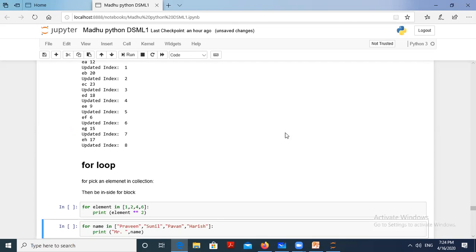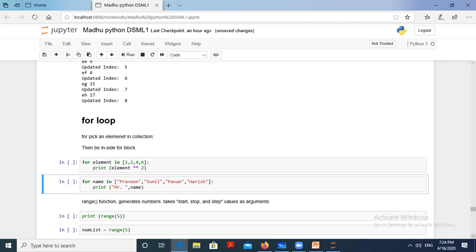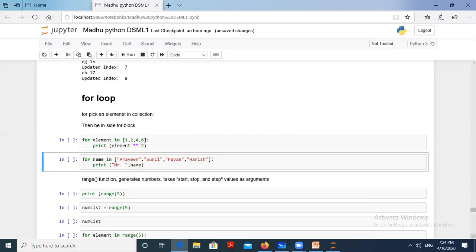Next, the for loop. The for loop is very, very important. Generally in C, C++, Java, we use the for loop with a variable name, i equal to 0, and also you check that condition, then increment the i value. Here there is no need for incrementing values, initial values or end values.